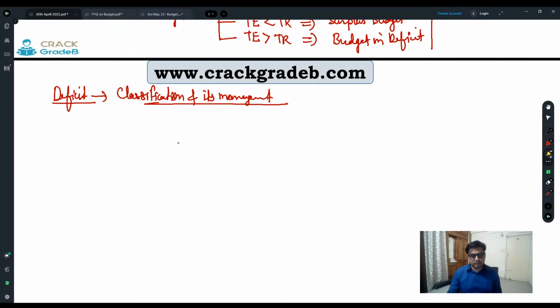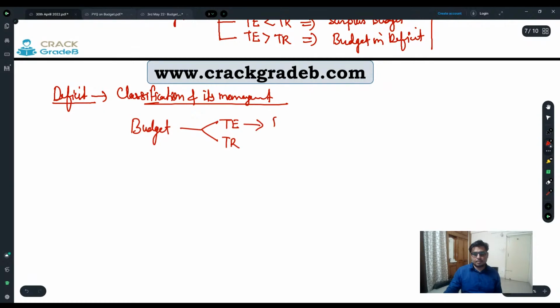First, let's discuss the deficit and its management. When we prepare a budget, we have to show the total expenditure and total receipts.